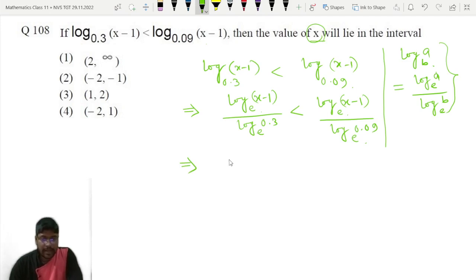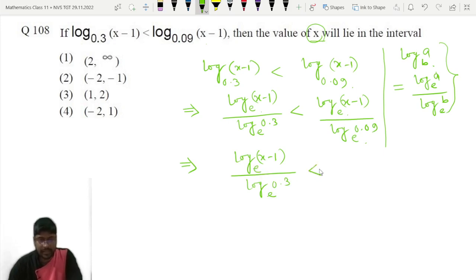Now this will imply log of x minus 1 divided by log of 0.3 to the base e. Anyway, no base I have written means base is e.